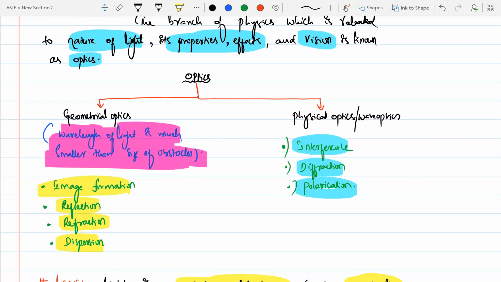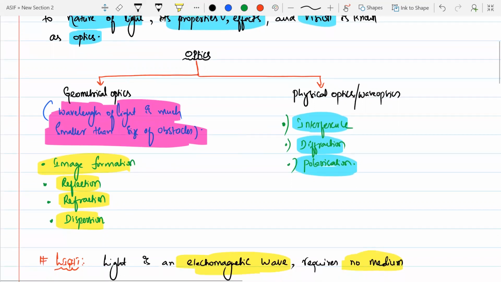Now in this one we are talking about the particle nature only, but the wavelength is very much smaller than the size of the obstacle. If the light is striking a human being, the size of the human being is much larger compared to the wavelength of light. So the wavelength of the light is much smaller than the size of the obstacle. Because of that only, the image formation will be taking place.